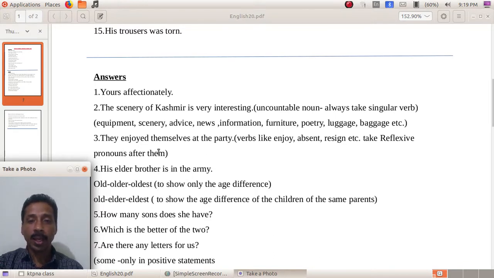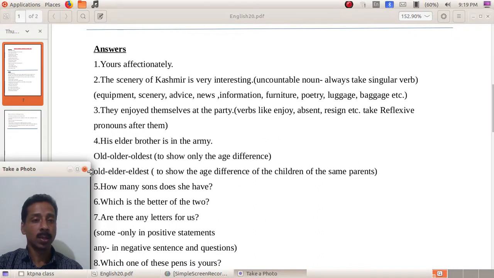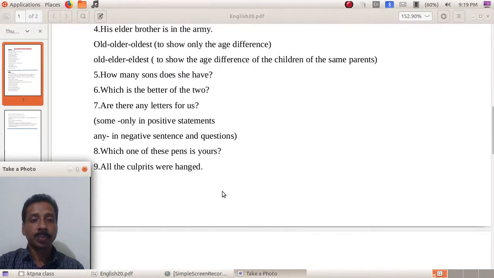And also enjoyed, I think I mentioned the three words: enjoy, absent, resign. A reflexive pronoun should be there. And old, older, oldest, the difference to show only age difference; elder, eldest, to show the age difference of the children of the same parents. Then regarding the use of some and any, these two determiners, which are they? Some can be used only in positive statements. Any can be used in negative sentences and questions.